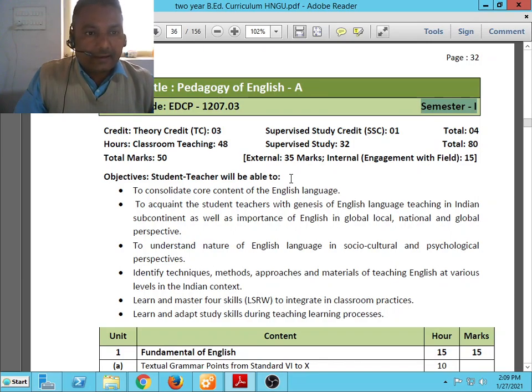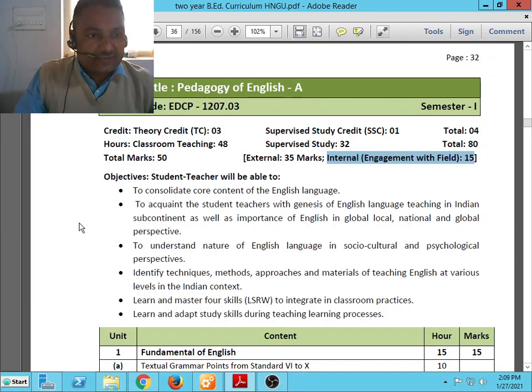The paper for the external examination for Pedagogy of English is 35 marks, and it consists of internal of 15 marks, engagement with the field. Let's discuss, students, why we have to study this paper for the English language student.